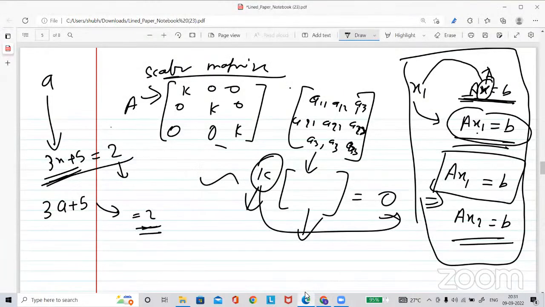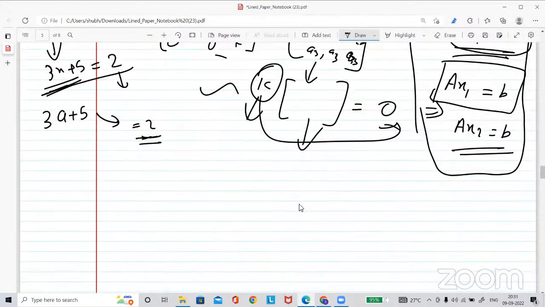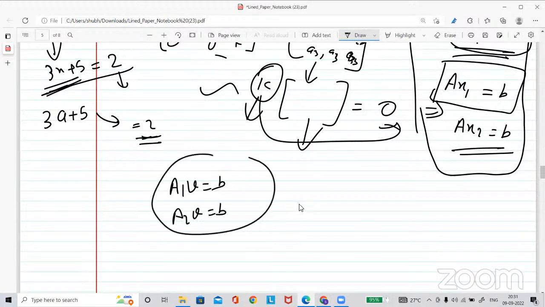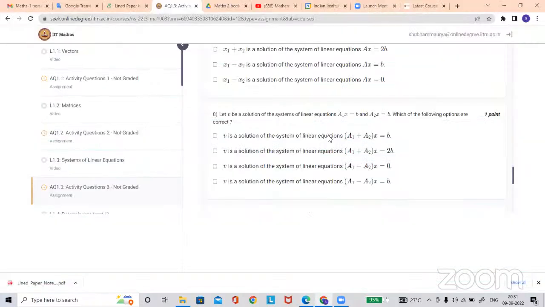What do we mean by v being a solution? It means a1v equals b and a2v equals b. Now can you check what is happening here? If you substitute v in place of x in the left hand side, are you getting b on the right hand side or not? Like that you can check and answer easily.